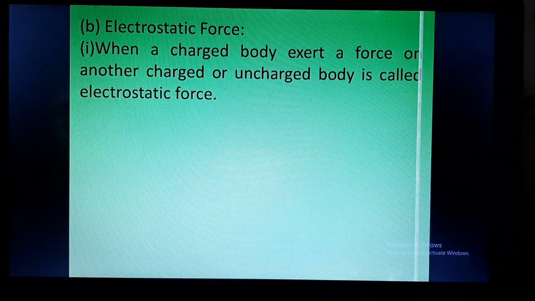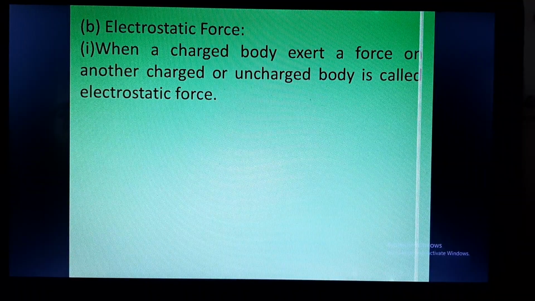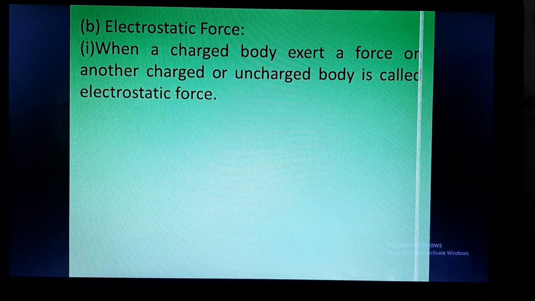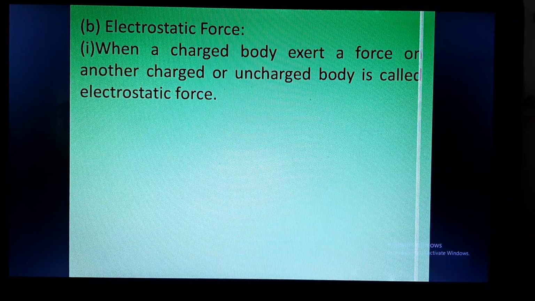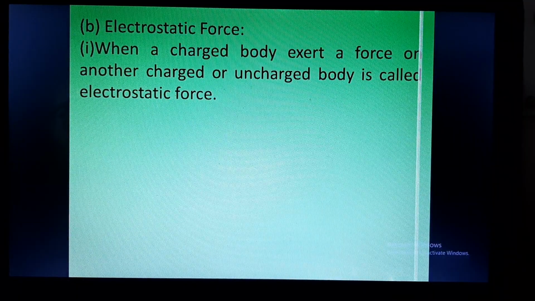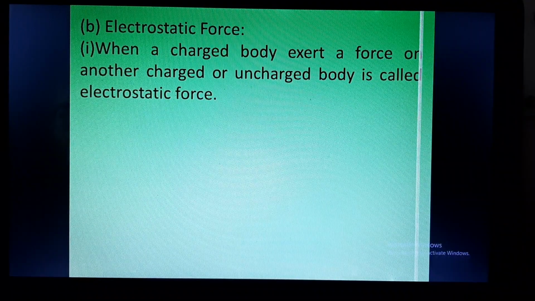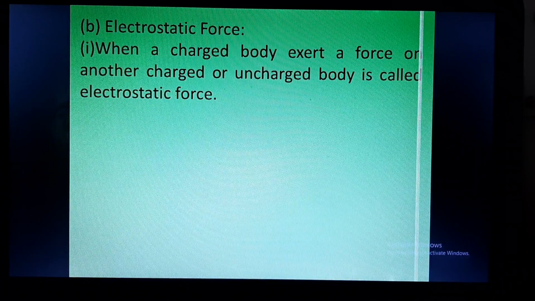Electrostatic force: when a charged body exerts a force on another charged body or uncharged body, it is called an electrostatic force. So electrostatic force is basically a force which is because of the charges. If a body is charged, it will exert a force. Now this is the source of the force. Which object will be at the receiving end? It can be a charged body or it can be an uncharged body.